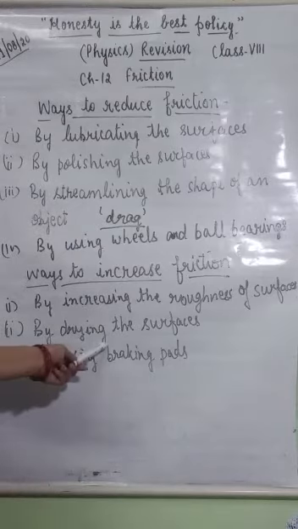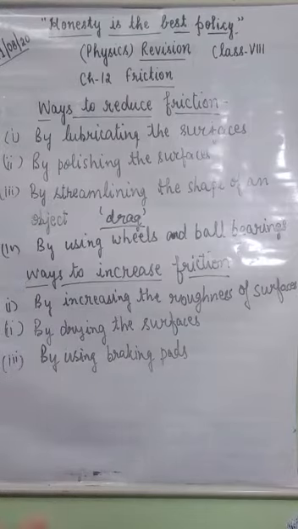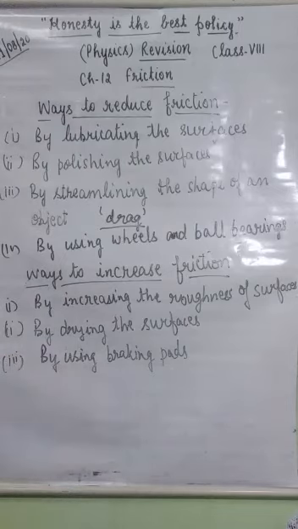By drying the surfaces. On a wet surface, friction will be less, but when the surface is dry, there will be large friction. And using braking pads is another method of increasing friction. When the brakes are pressed, the friction is increased and the bicycle slows down. So these are some ways to increase friction.